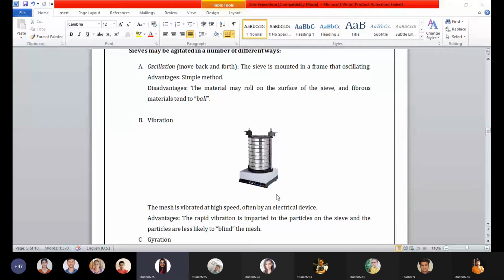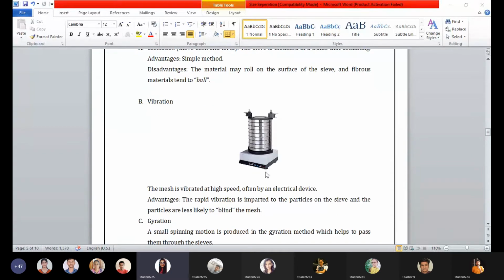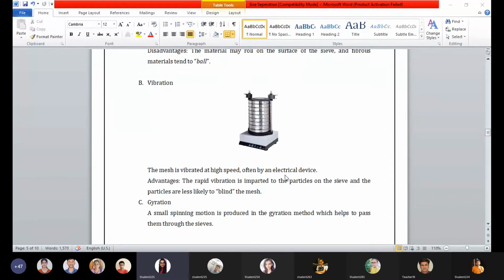Rapid vibration is imparted to particles that helps the powder to pass through the sieve. You can elaborate it in your own words, point-wise. The advantage is that the rapid vibration is imparted to the particles on the sieve and the particles are less likely to bind with the mesh.